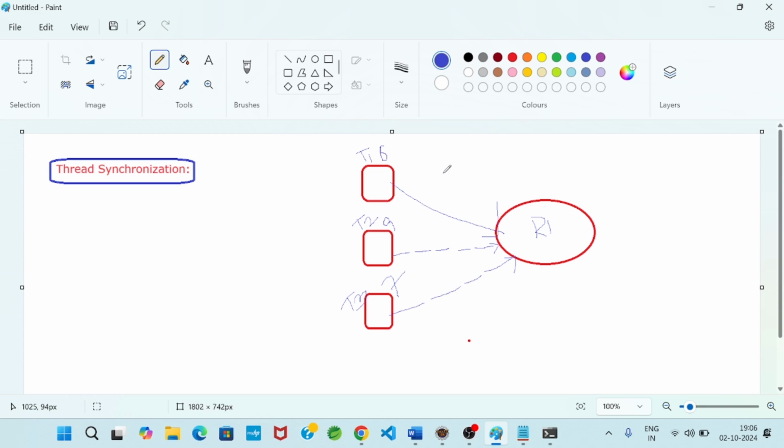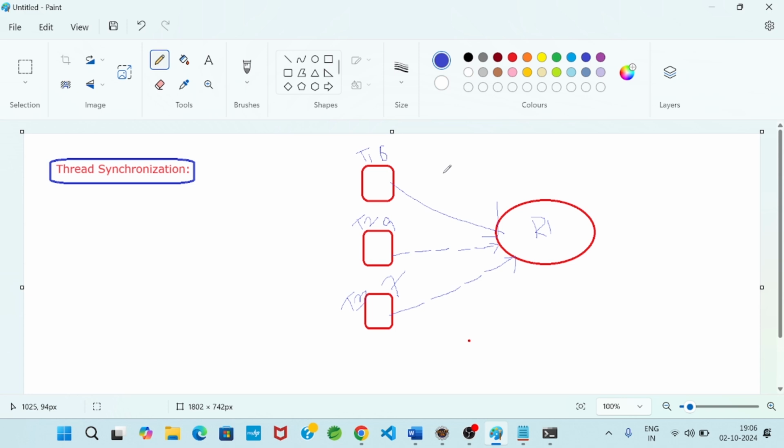If this type of situation is happening, a thread is waiting.